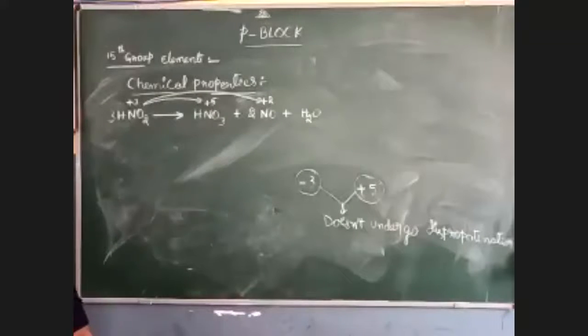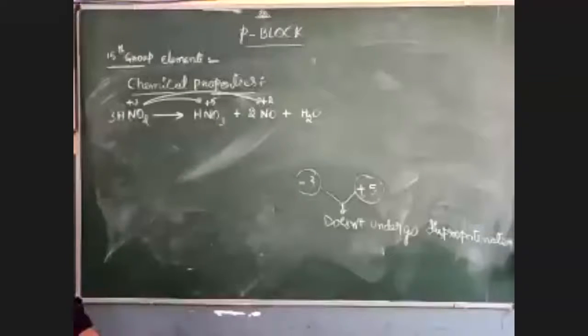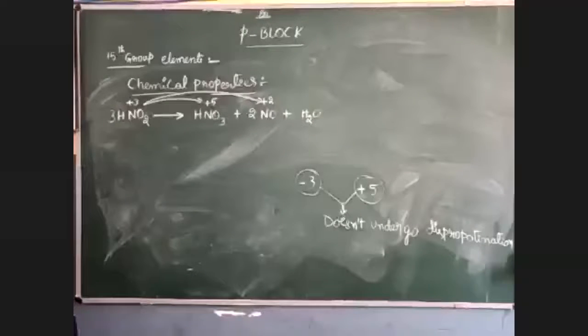This reaction takes place in acidic medium. Phosphorus can also show this disproportionation reaction in its middle oxidation states like +1 and +3. Because -3 and +5 are the least and the highest oxidation states, in those states no element can show the disproportionation reaction. That means both nitrogen and phosphorus can show disproportionation reactions in their intermediate oxidation states.